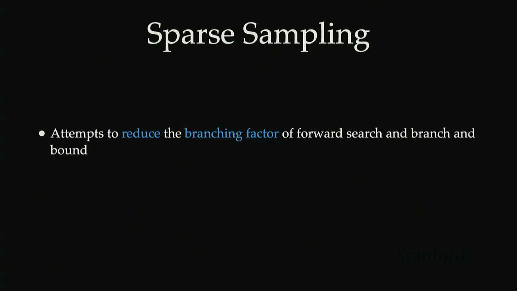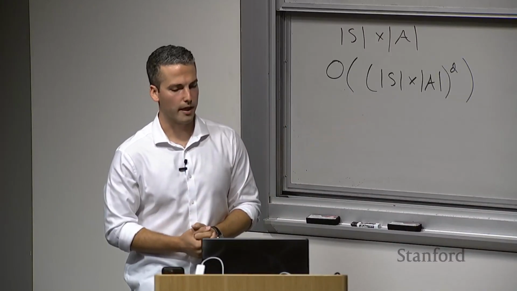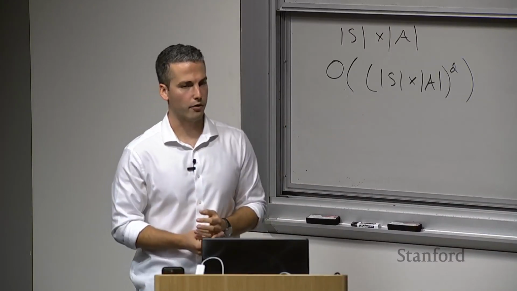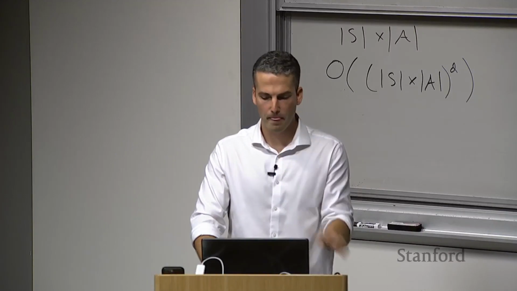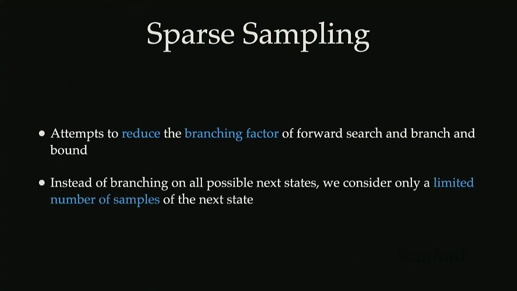All right, so that brings us now to our next algorithm, which is sparse sampling. Sparse sampling is trying to get around this computational complexity that we have right now of s times a to the d. That's really the goal here, reducing this branching factor of forward search and branch and bound. Instead of branching on all of the possible next states, it's only going to consider a limited number of samples of that state transition.